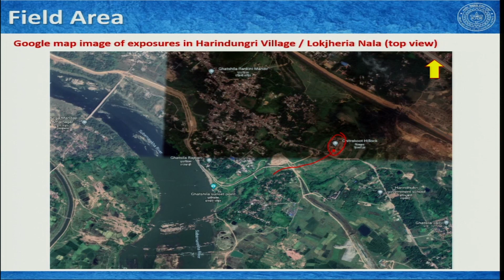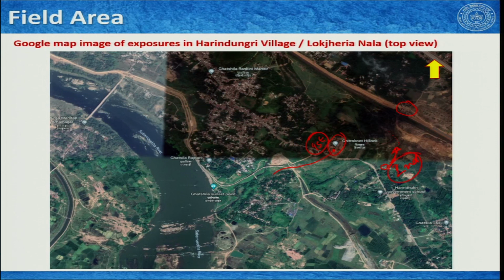Then we will move to a place somewhere here. I am extremely sorry again for this black patch, but we will see them in a different form. And then what we will do, the third quartzite band we can trace here, and then we will see the movement of the third quartzite band. So, we will make the drone fly in this direction along this quartzite band, and we see the railway bridge as well. That would be our second observation. So, we will see the first one here, second one will move from here towards the railway bridge,